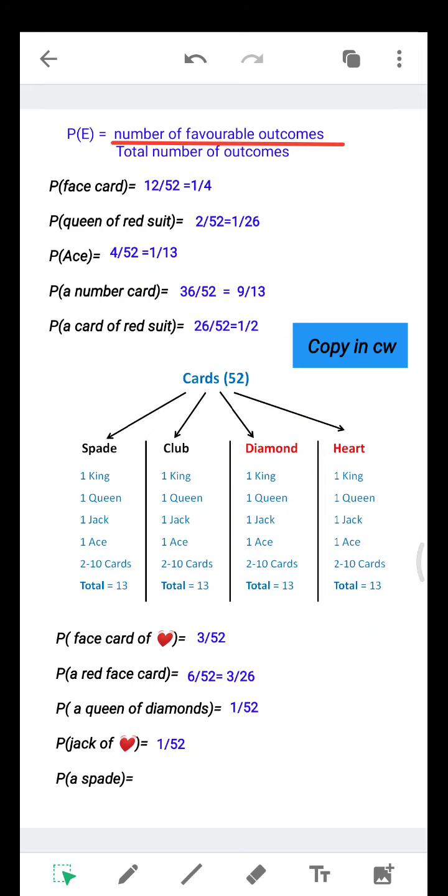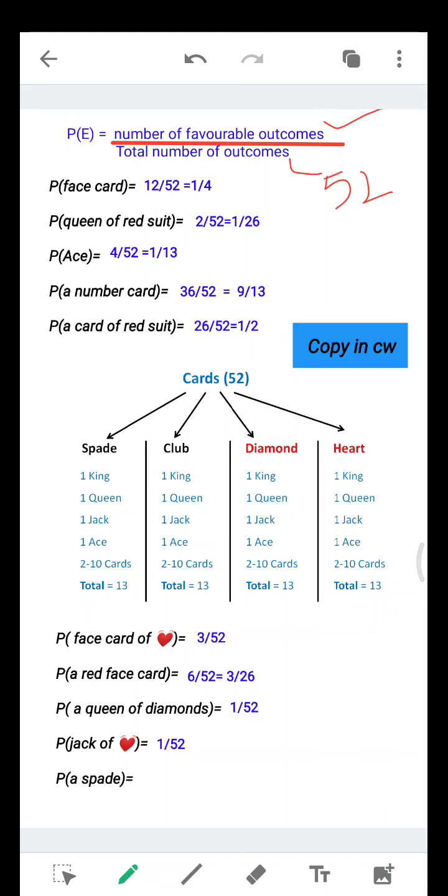How many cards do we have? Our total number of outcomes is 52. So only the numerator's value will change. Now let's see the first one.